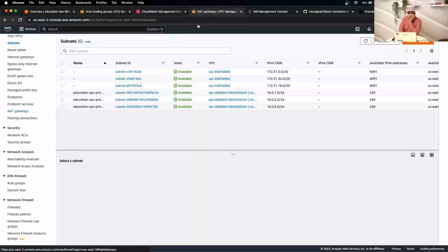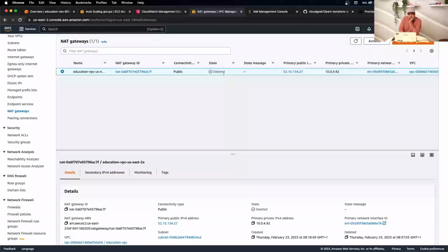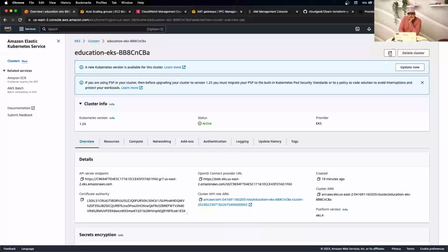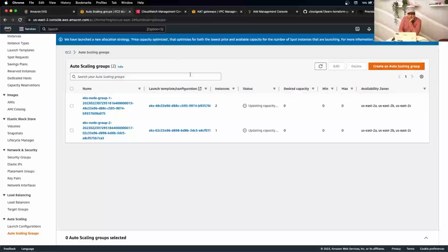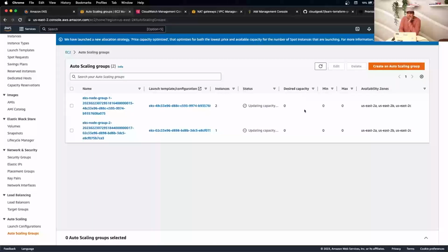Gateway created. Let's see. There you go. Let's delete it. And let's check the status again. Refresh. And let's do it here. Let's do another refresh here. So as you can see, default capacity is 0.